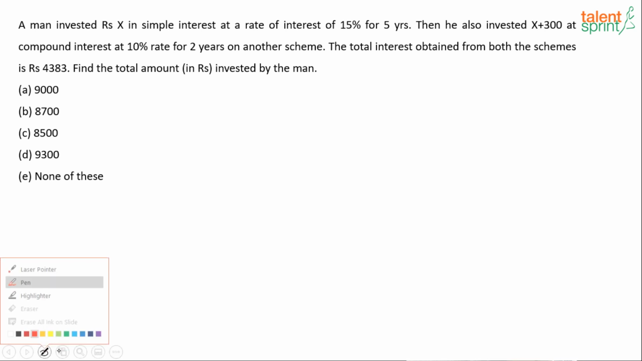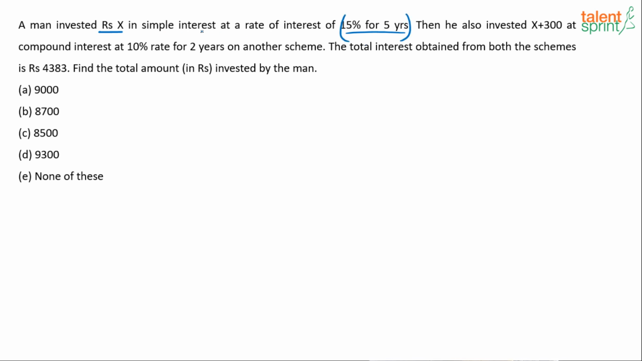Look at the question. It says a man invested rupees X in simple interest at a rate of interest of 15% for 5 years. So a person has invested rupees X in simple interest at the rate of interest of 15% for 5 years. Now somebody who has gone through that concept of percentage would by now know that the interest earned is 75%. See, it's a simple interest case. So obviously it's simple, right? The simple interest here is going to be 15 times 5. Every year you get 15%. So 5 years you will get 75%. So I know that the simple interest is 75% of X.